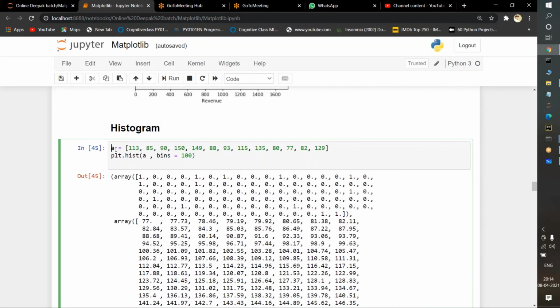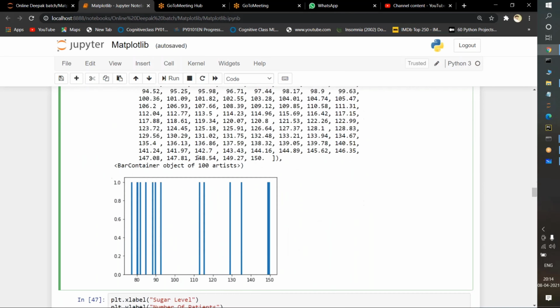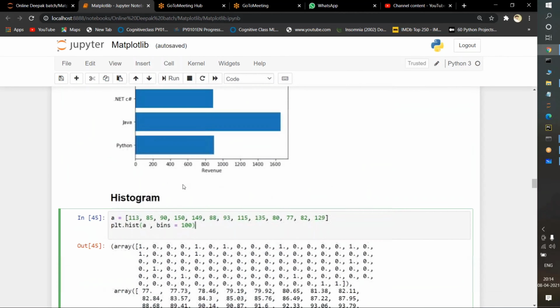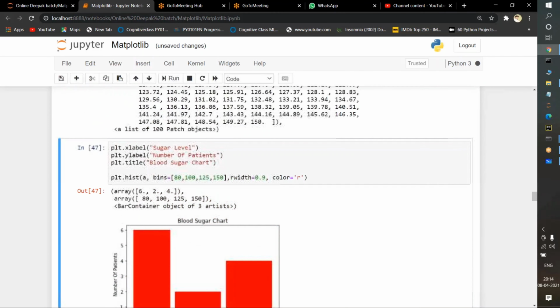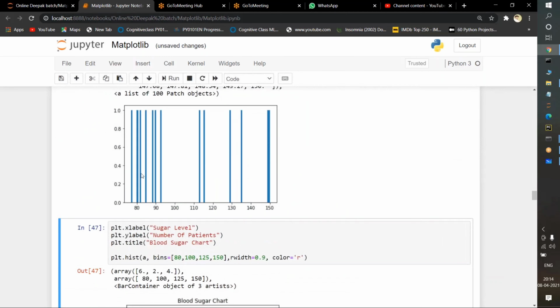Suppose here I'm passing a variable a with some values, and I'm using plt.hist. The keyword for the histogram is hist, which is nothing but histogram. I'm passing a inside the histogram, which means this data. Now I'm passing bins, 100 bins. If I execute it, it will show different formats. It is loading. See, the entire data we can now see very clearly. If you pass bins, we can see the data very clearly.